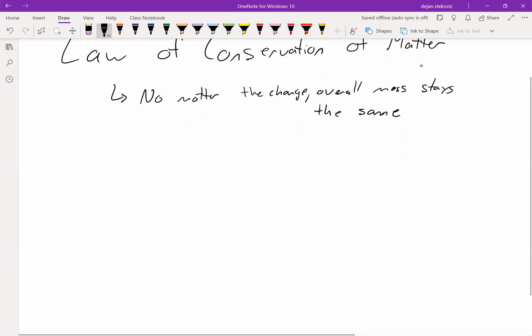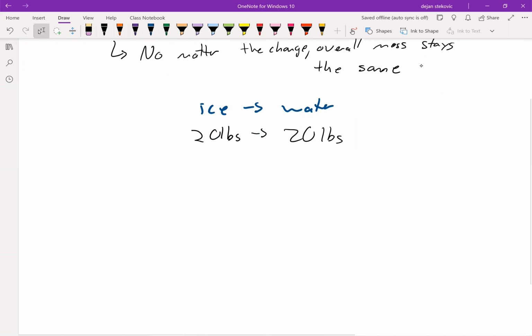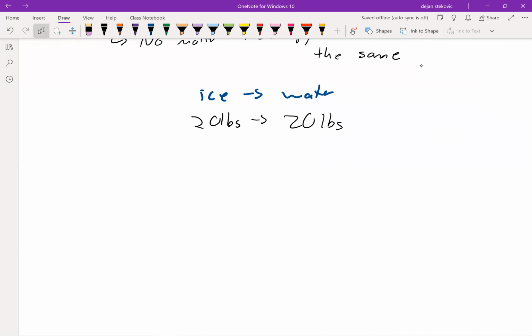So if you have, for example, ice melting into water, if you start off with 20 pounds of ice, you're going to end up with 20 pounds of water. And so there's a physical change, going from a solid to a liquid, but chemical changes are the same thing. So let's take a look at the combustion of butane.